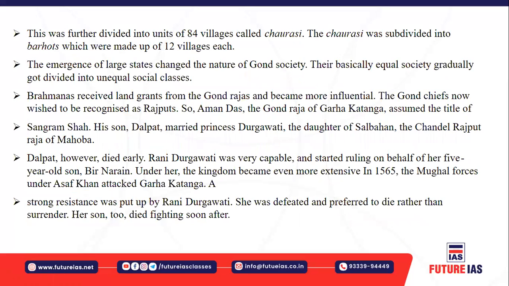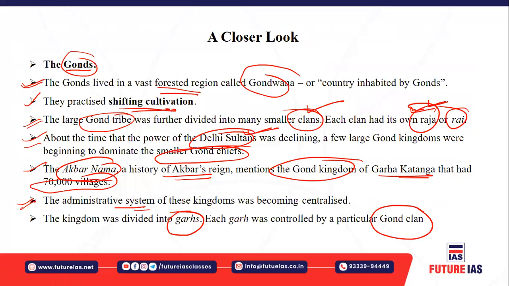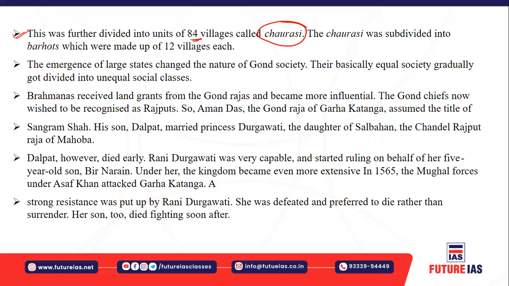All right. And you must understand, this was further divided into units of 84 villages called chorasi, right? This chorasi is the Hindi name for 84. As I told you, it is a small Gond clan divided into further small villages. So a unit of 84 villages is known as chorasi. And this chorasi was again subdivided into barhots. These barhots were made up of 12 villages each.